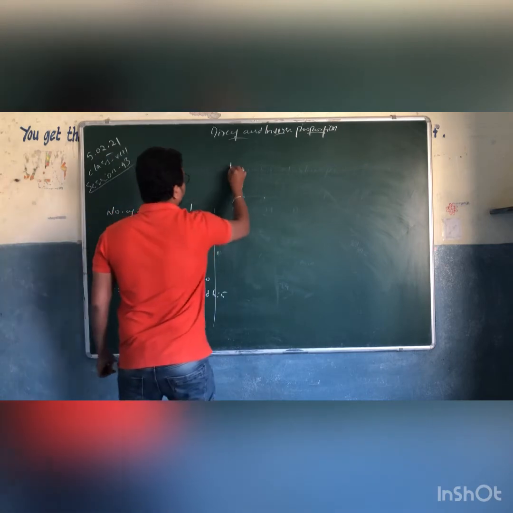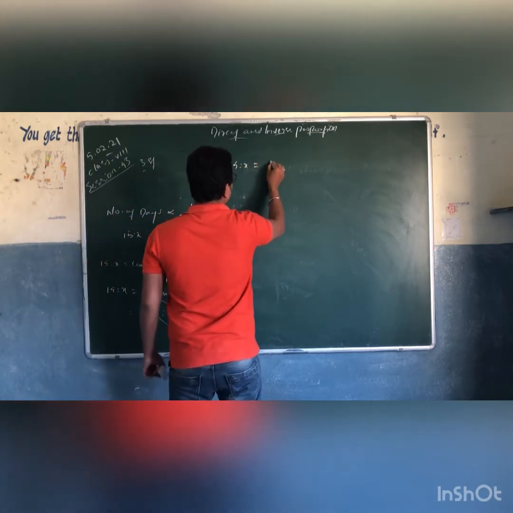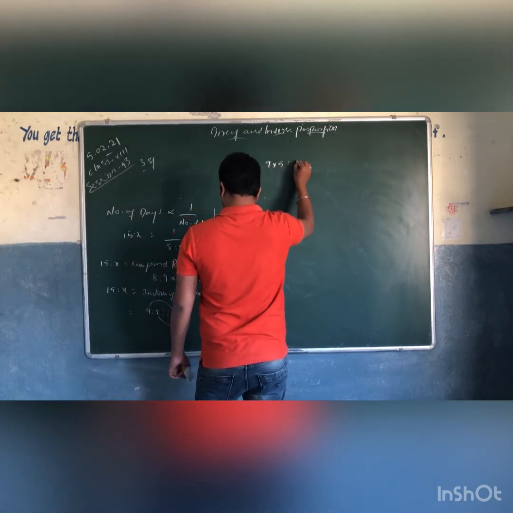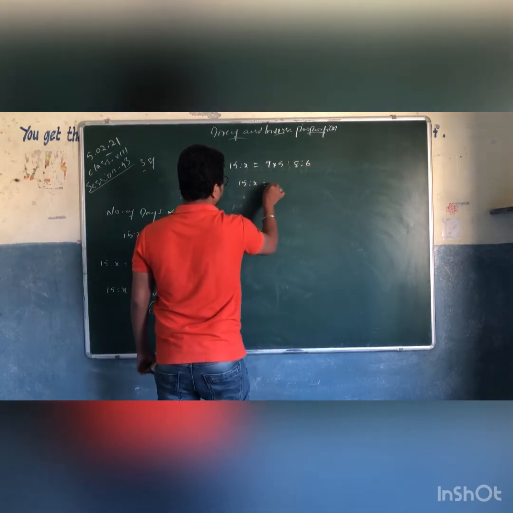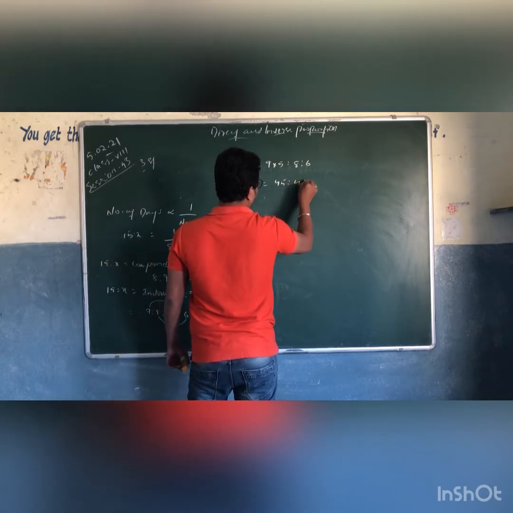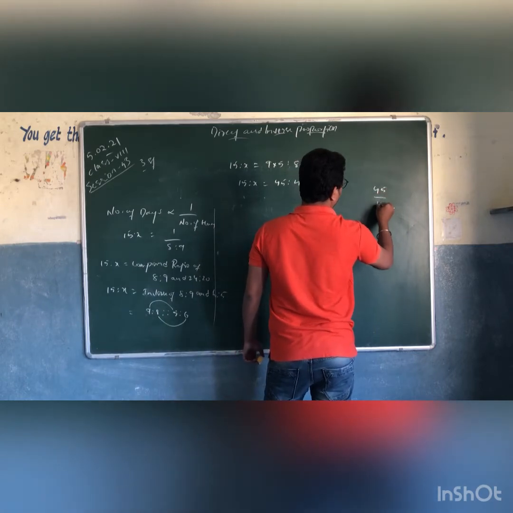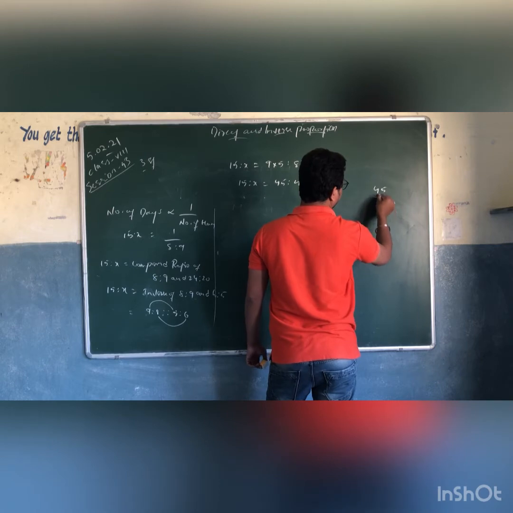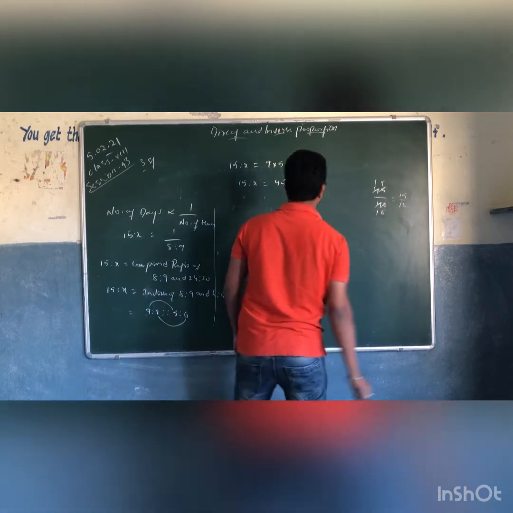Now 15 is to x is equal to 9 into 5 is to 8 into 6. So 15 is to x is equal to 45 is to 48, which is 45 by 48. 3 ones are 3, 3 sixes are 18, 3 ones are 3, 3 fives are 15. So 15 by 16.